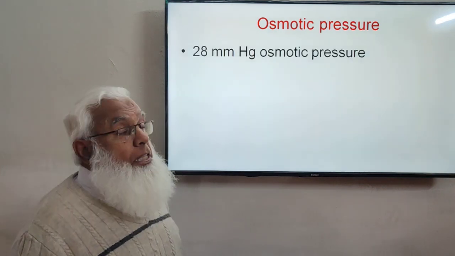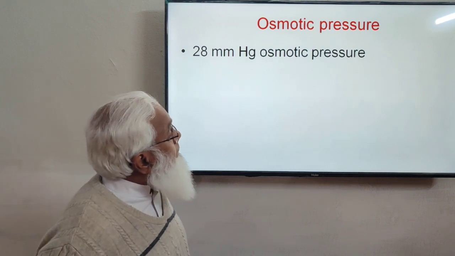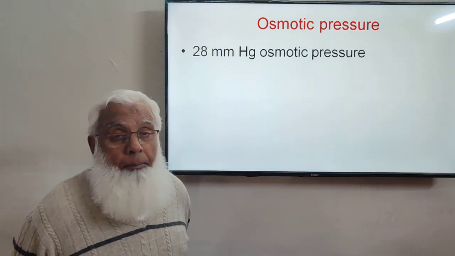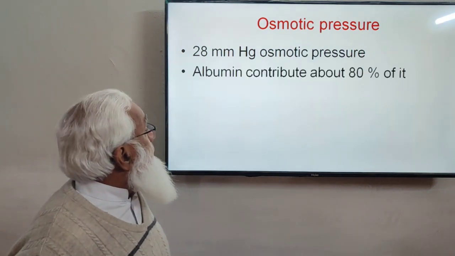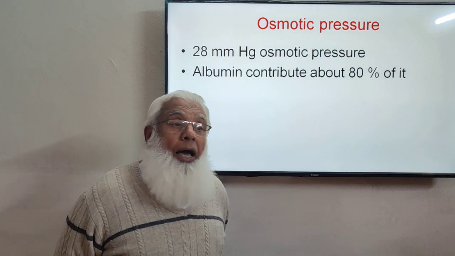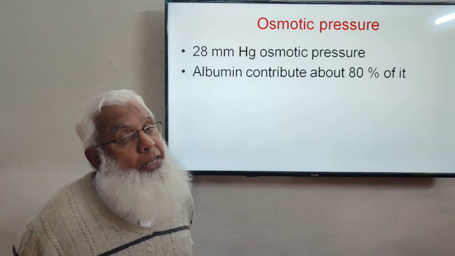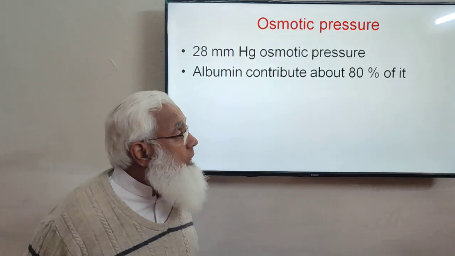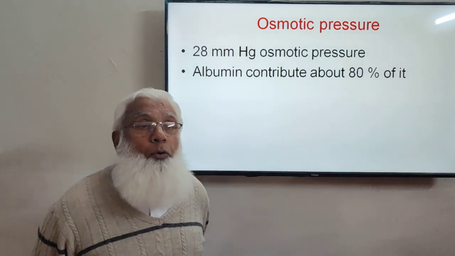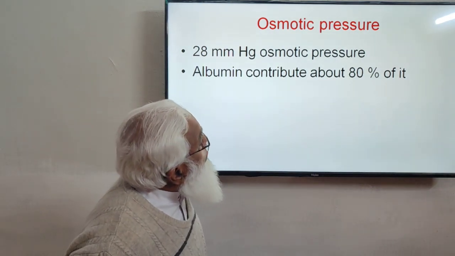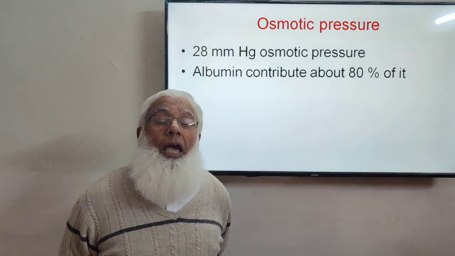The total osmotic pressure exerted by 6 to 8 grams of plasma protein is 28 millimeter of mercury. As we saw, the concentration of albumin is the maximum, 4 to 5 gram per deciliter in the blood. Albumin is the most abundant protein, and so it contributes more. 80% of this osmotic pressure is provided by albumin only.